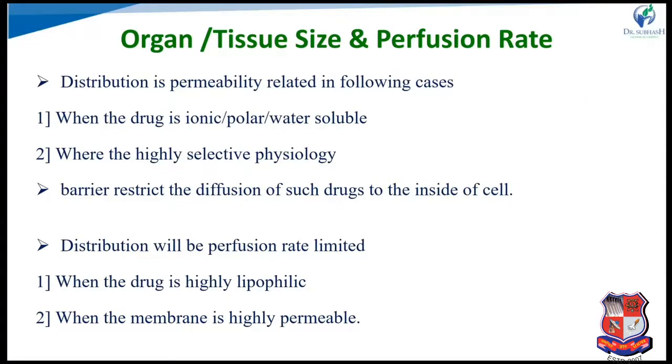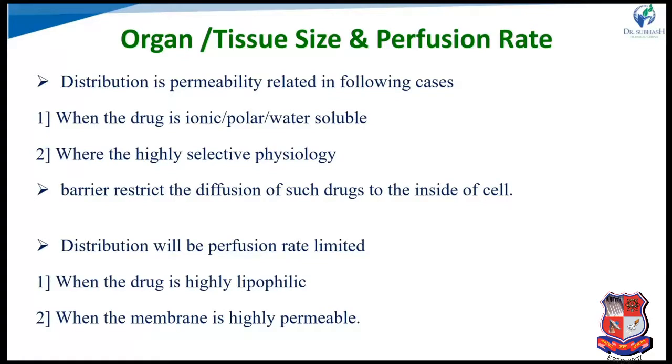Distribution is permeability limited in the following case. When the drug is ionic, polar or water soluble, distribution is permeability based, where highly selective physiological barriers restrict the diffusion of the drug inside the cell. Distribution is perfusion rate limited in the following cases.